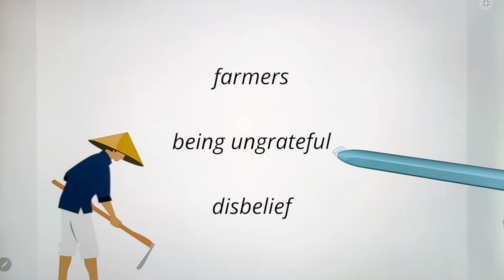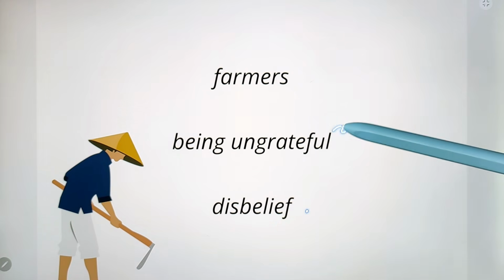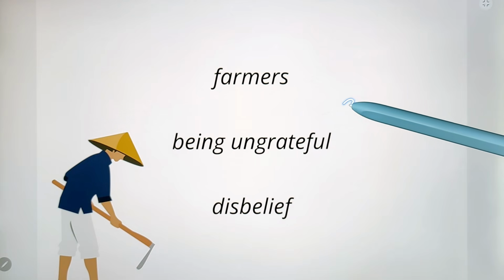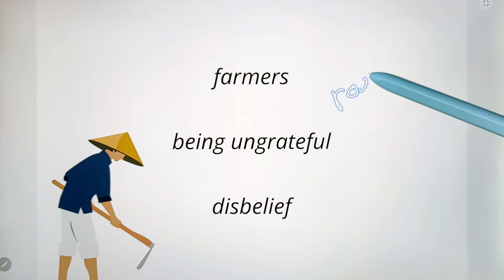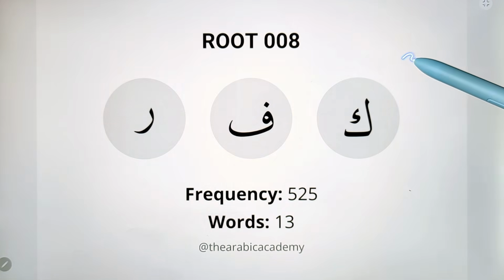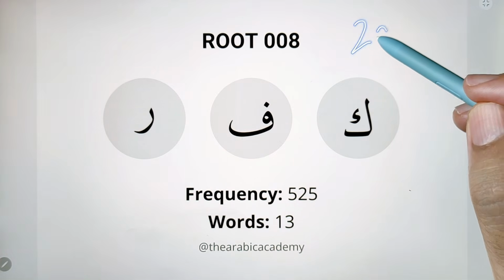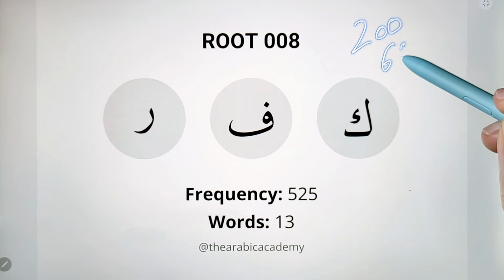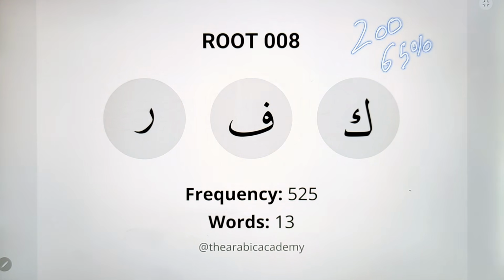Farmers, being ungrateful, disbelievers. These may sound like separate ideas. However, in Arabic they are all connected to one root. Watch till the end to find out how. Welcome back to the 200 Arabic Root series, where you will learn more than 65% of the Quran vocabulary.